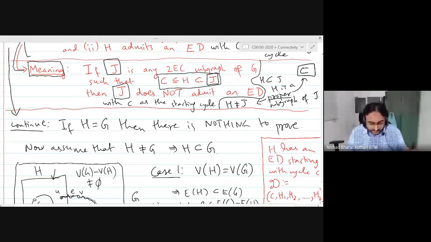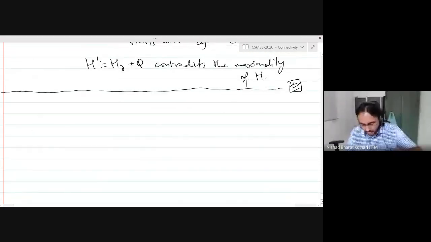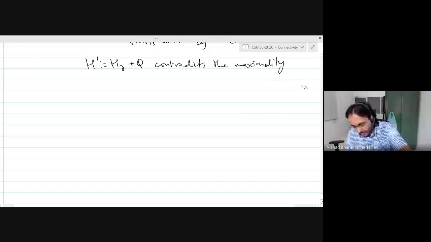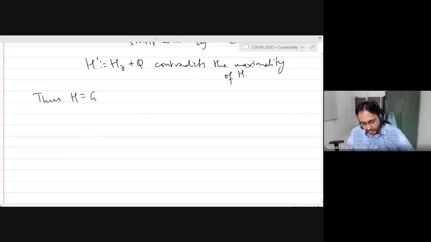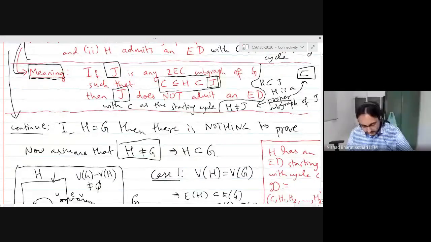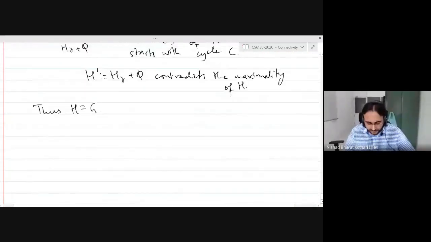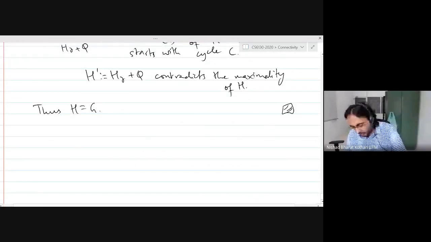So basically the contradiction is, we assumed that H is not equal to G, and this has been contradicted, right? If you want to make it even more complete, in some sense we are done, but if you want to add one more sentence: thus H is equal to G, because we've gotten to a contradiction in each case to this assumption. And if H is equal to G, then we have proved the statement we wanted to prove, that G admits an ER decomposition starting with the cycle C.